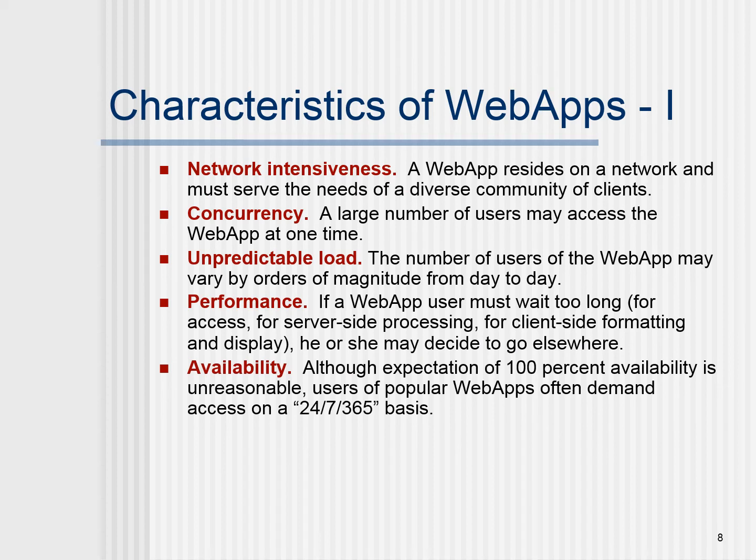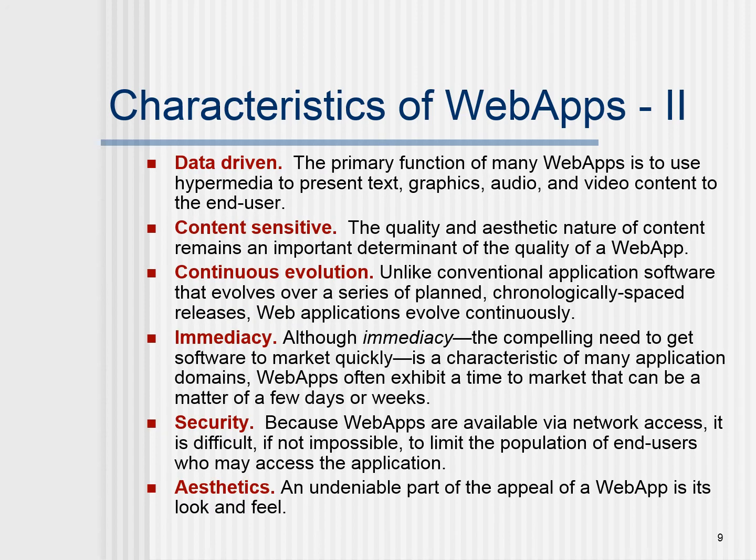Web application is one area where software is very prevalently generated in the IT industry. The characteristics are network intensiveness and concurrently operating for many users. Unpredictable load should be ready to be handled. Performance: there should not be any performance issues, so a proper application should be planned, available 24/7, and it must be data driven. A certain kind of web application might be data driven and very content sensitive.